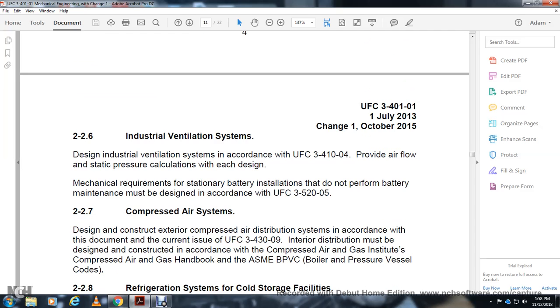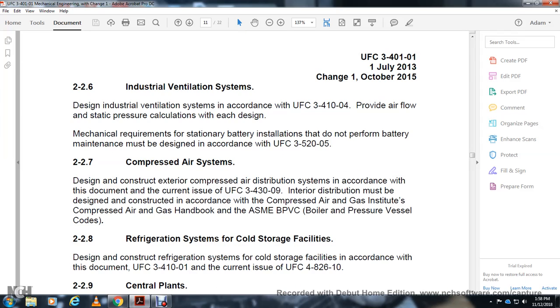3-520-05. Compressed air system: design and control exterior compressed air distribution according to the current issue of UFC 3-430-09. Interior distribution must be designed and constructed in accordance with the Compressed Air and Gas Institute's Compressed Air and Gas Handbook and the ASME BPVC, the Boiler and Pressure Vessel Code. Refrigeration system for the cold storage facility: design and construct the refrigeration system for the cold storage facility in accordance with UFC 3-410-01 of the current issue, UFC